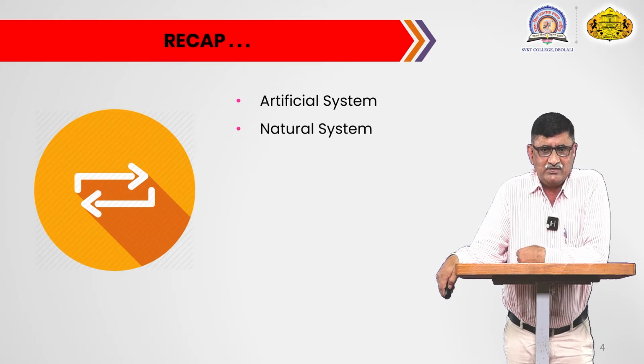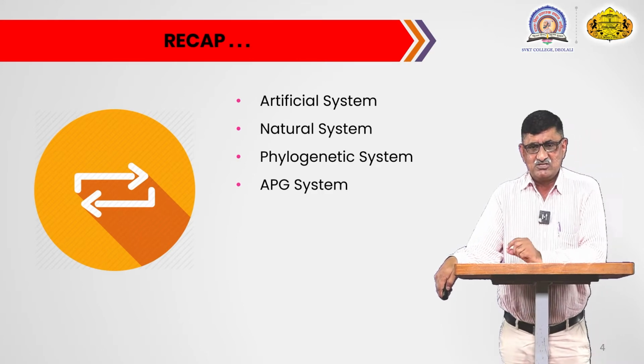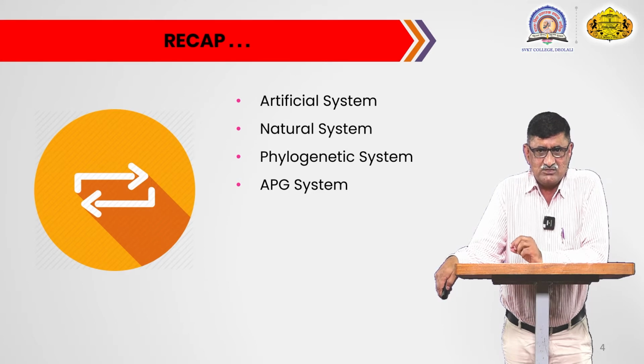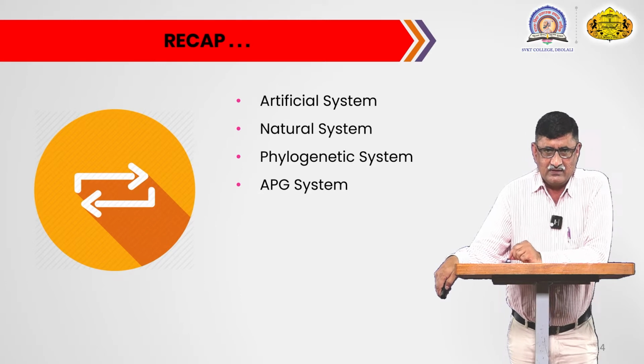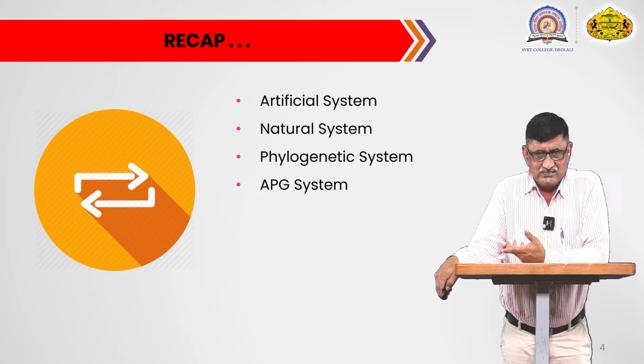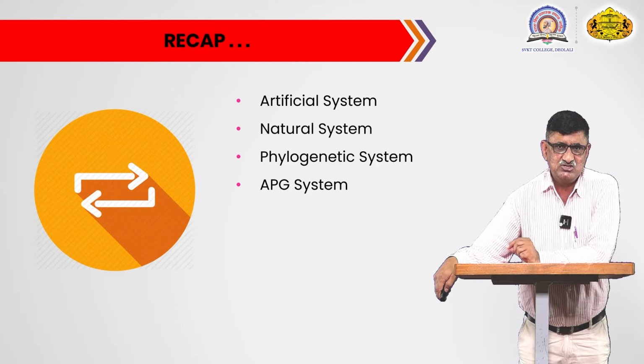In the recap, we studied the artificial system, natural system, phylogenetic system and APG system. The artificial system of plant classification was the first effort in the classification world. This system was developed by the famous taxonomist Carl Linnaeus. Later on, the natural system was developed by the British botanists Bentham and Hooker. And I will tell you that till today this natural system of plant classification is in use.